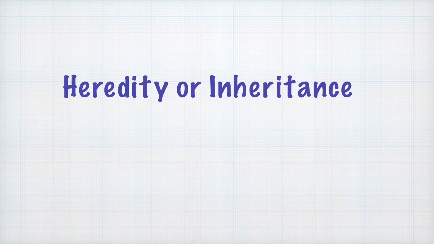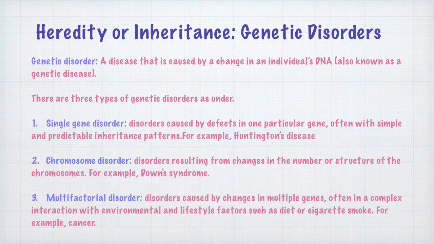So, both our genes and the environment in which we grow up and exist influence the way we behave and the way we think. Or we can say that heredity and environment influence our mental processes as well as our behaviors. Now we'll understand in this lecture how genetic disorders are also inherited by children from their parents.